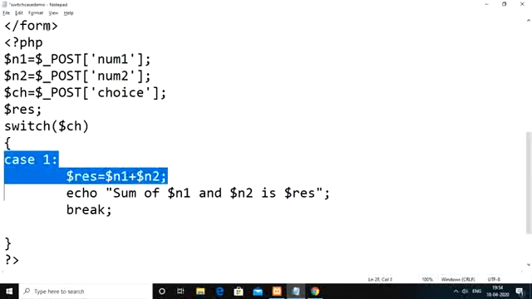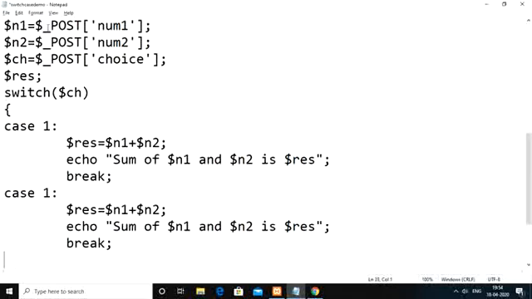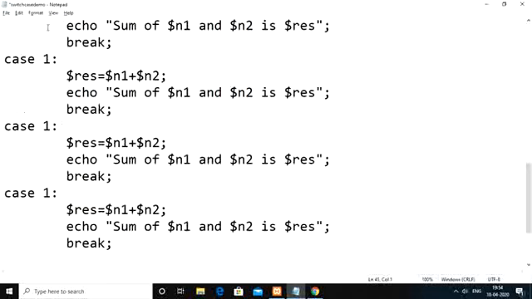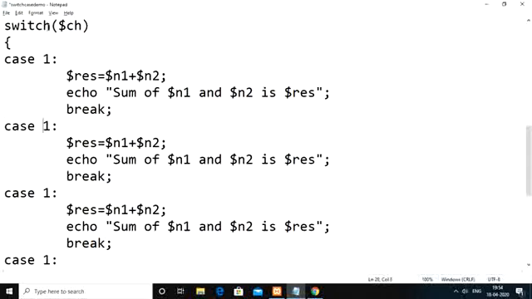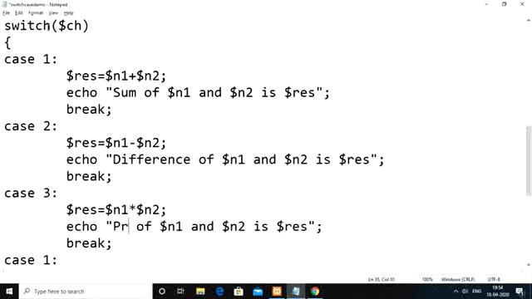Okay, so then the same kind of code we need to copy for the remaining operations. So case 2 is for performing subtraction, $n1 minus n2. So instead of sum, we have to write difference of n1 and n2. Case 3 is to perform multiplication, $n1 into n2, so multiplication or product of n1 and n2 is the result.